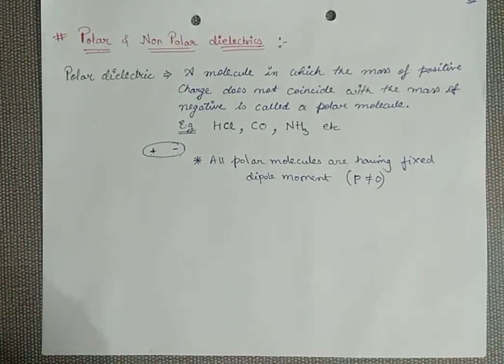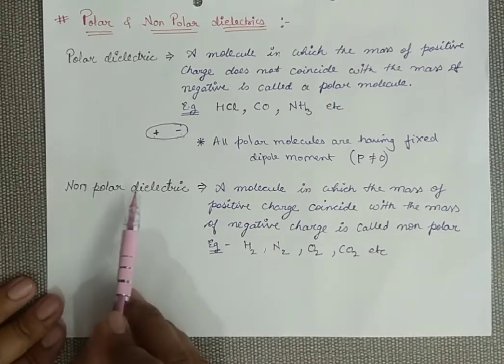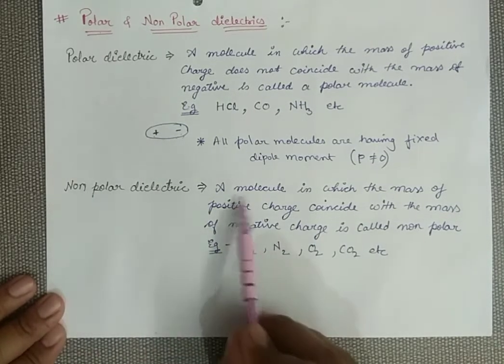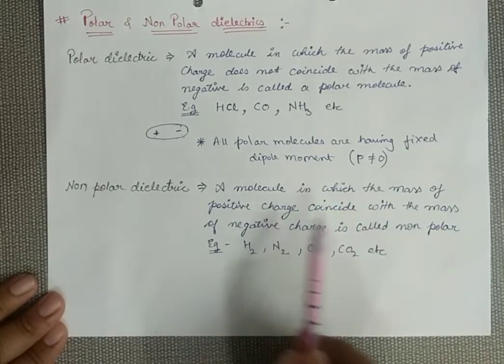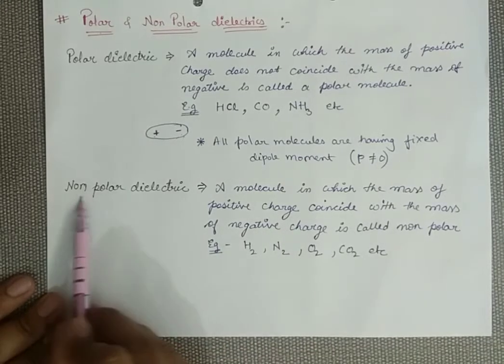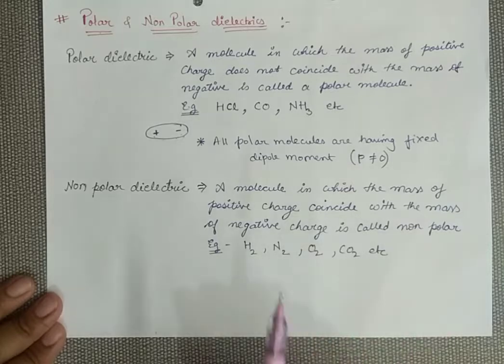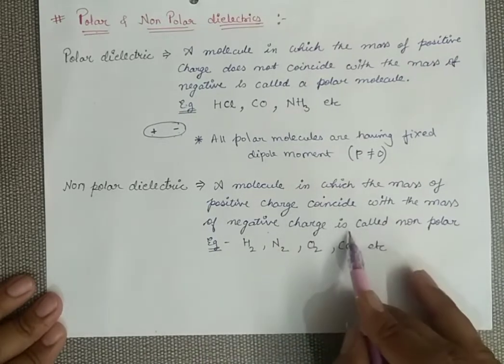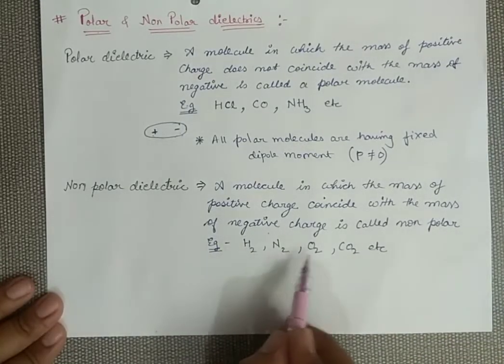Now let's see about non-polar. So see the second one, that is non-polar dielectric. A molecule in which the mass of positive charge coincides with the mass of negative charge. It means in non-polar, positive and negative both are coinciding on one another, so there is no net dipole moment. Such molecules are termed as non-polar molecules. For example, hydrogen, nitrogen, oxygen.